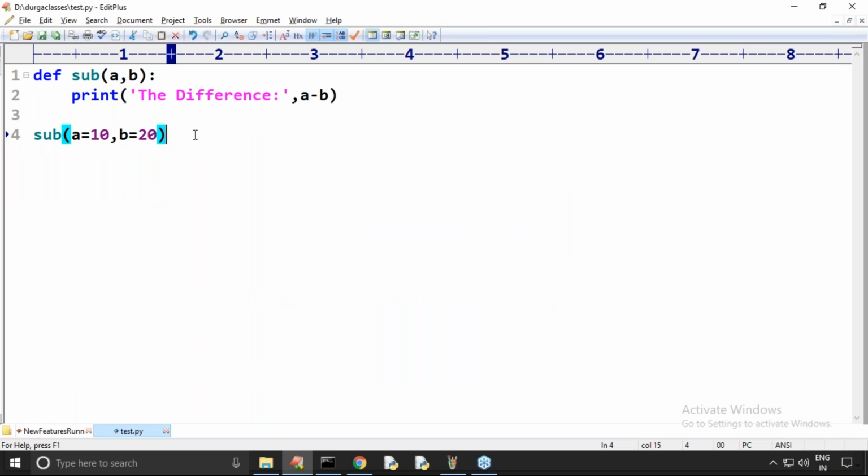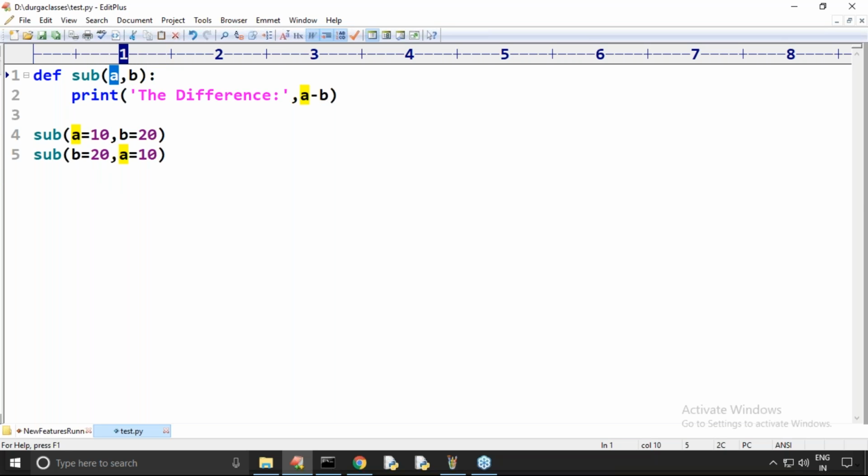Now my question is, can I change the order or not? Is it valid or not? Is order important or not important? Order is not important. In any order you can take. B is always 20 only, a is always 10. Here order is not important.